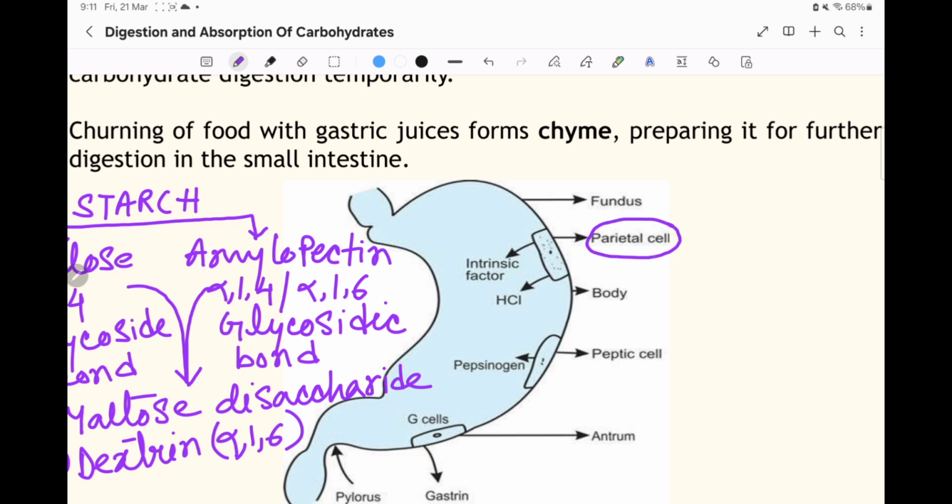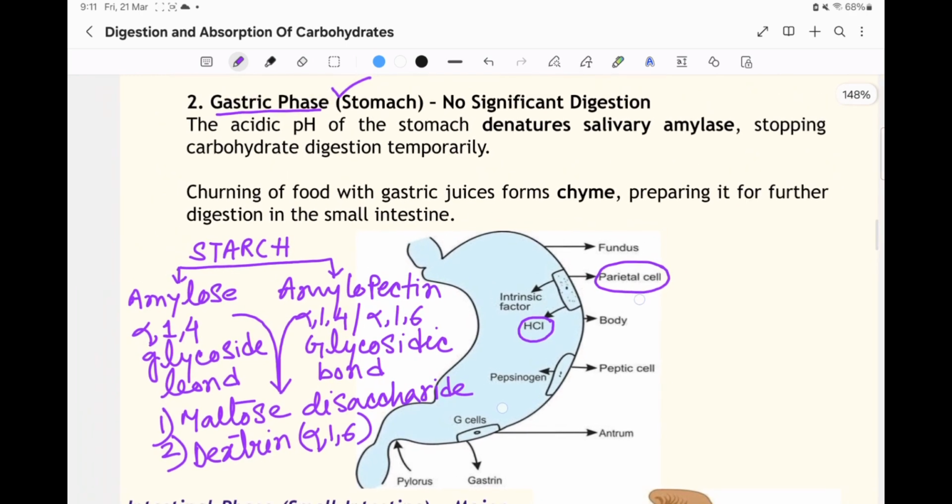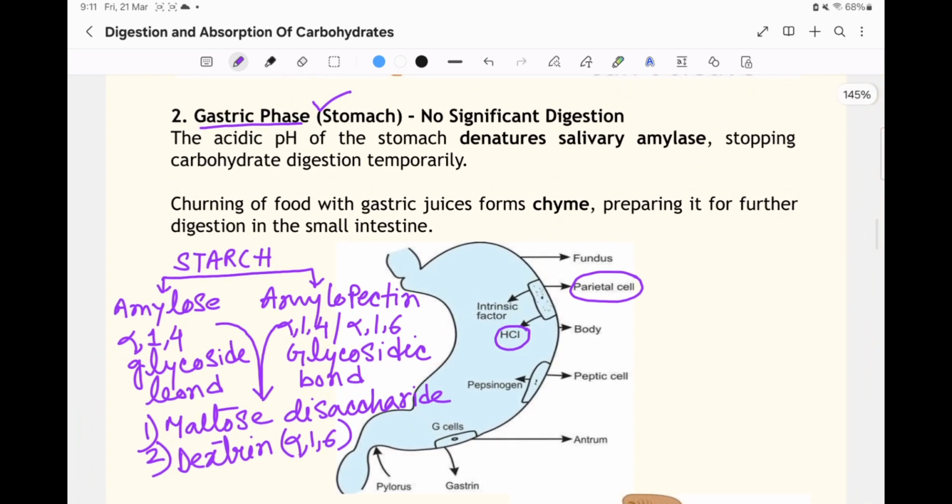And what is the function of parietal cells? So parietal cells secrete an acid, that is HCl, hydrochloric acid, and the pH gets changed. Firstly it was alkaline pH, now it's acidic pH. So in acidic pH, salivary amylase gets inactivated.